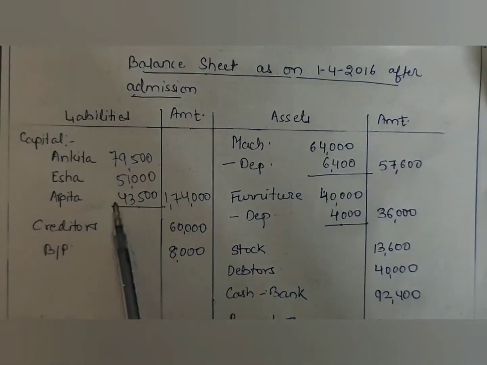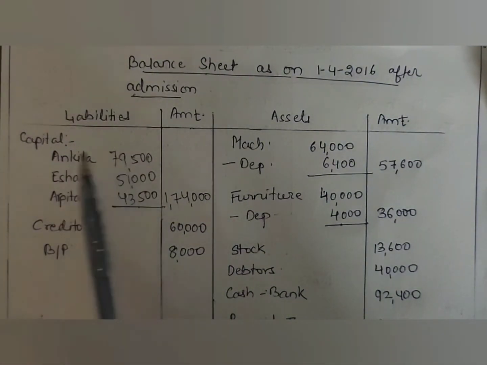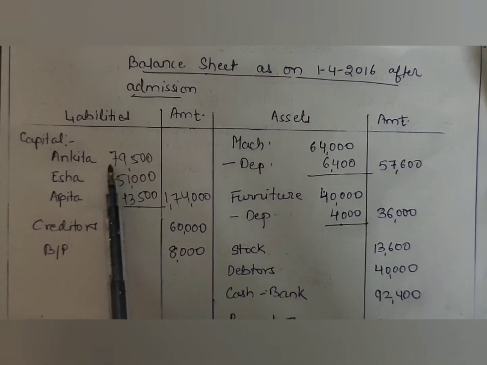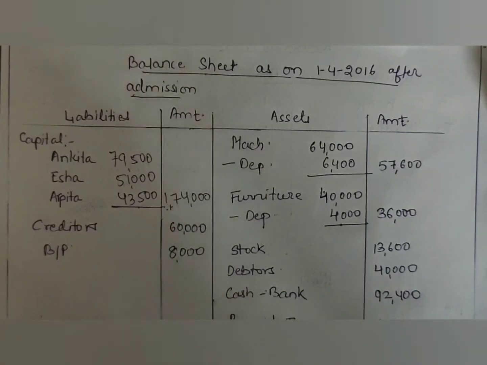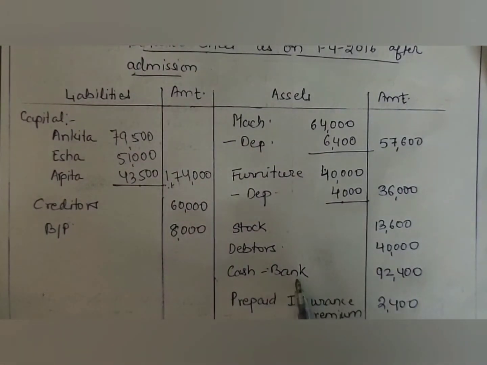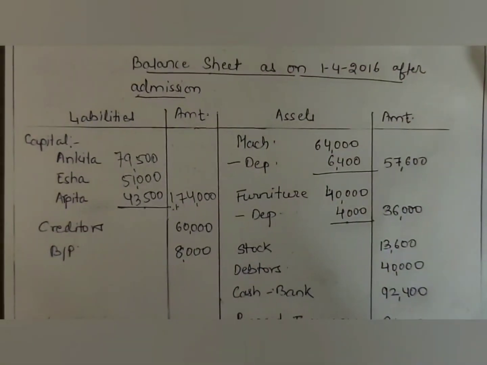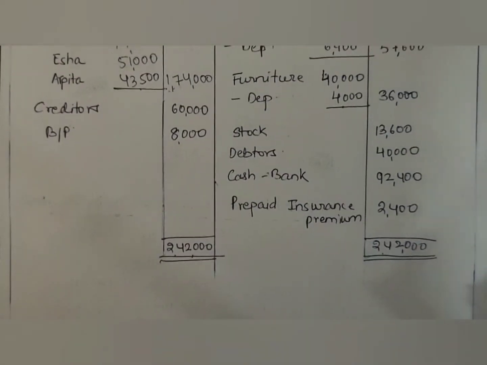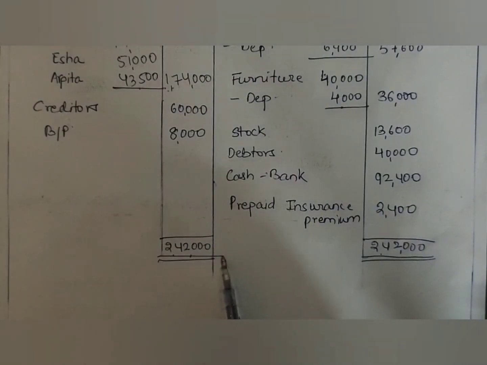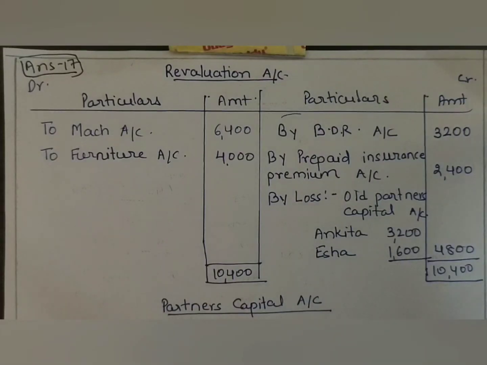So here is our new balance sheet. First we will show the capital amounts of all the partners. Ankita's capital is 79,500, Isha's capital is 51,000 and Arpita's capital is 43,500, and the total capital is 1,74,000. And here we will show the closing cash balance that we just found out, 92,400. So here we have recorded all the amounts in the balance sheet, and our balance sheet is tallied with the amount 2,42,000. So here we have completed question number 17.